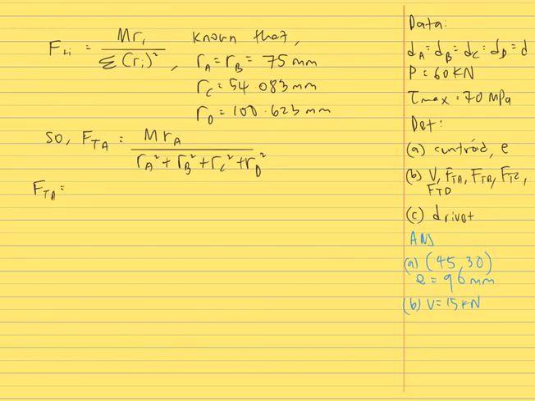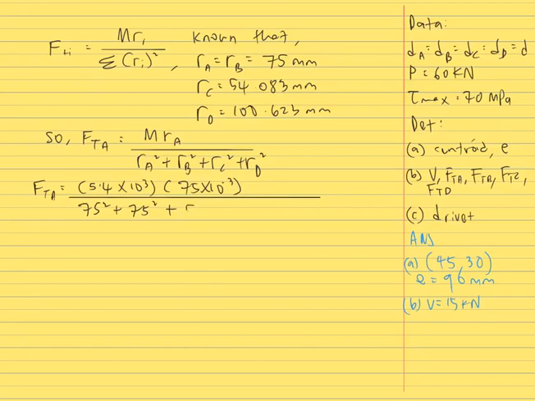So the tangential force at rivet A is equal to the applied moment, 5.4 power of 3, divided by the sum of the squared radii, where RA is 75 mm, RB is 75 mm, RC is 54.083 mm, and lastly RD is 100.623 mm.